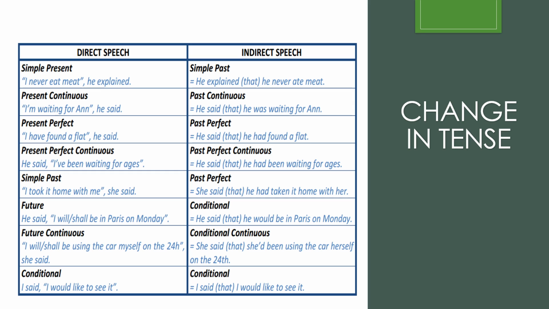Now look at the example. Simple present: "I never eat meat," he explained. This simple present will change into simple past in the indirect speech. Now look at the reporting verb. The reporting verb is in the past tense, so we have to make a change in the speech. So the answer will be, he explained that he never ate meat. Similarly, simple past will change to past perfect.